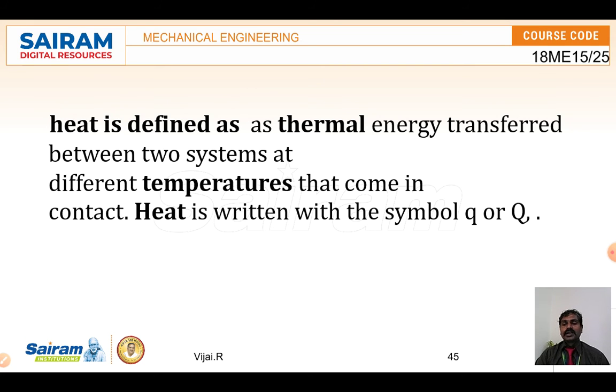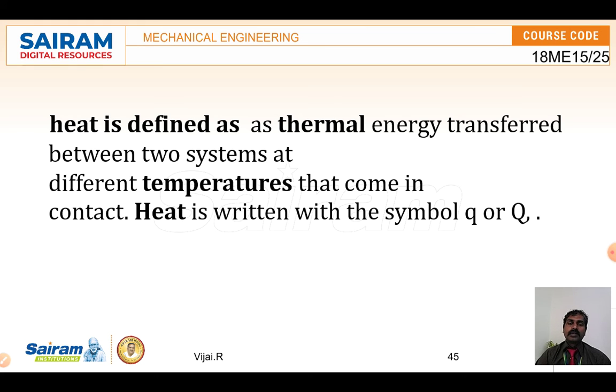So here, what is heat? Heat is defined as the thermal energy transferred between two systems at different temperatures that come in contact. When there are two different temperatures, a flow of heat takes place. Heat is written as Q, capital Q or small q.